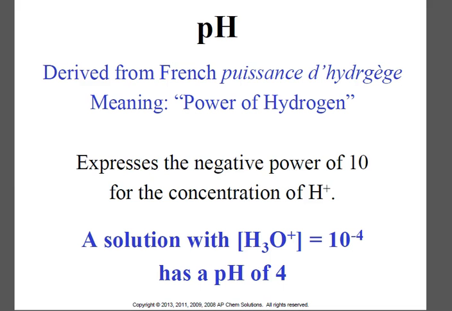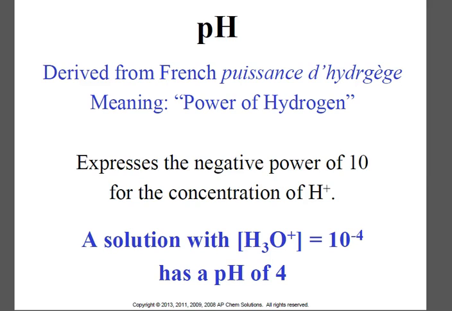All right. Calculation time. pH. This is derived from a French term that I cannot pronounce, but it means power of hydrogen. It was actually developed by someone in a Coke bottling plant, who had to check the hydrogen ion concentration in the solutions to make sure they were being made correctly. It was such a big or small number each time that he needed a way to simplify it, and so he came up with pH.